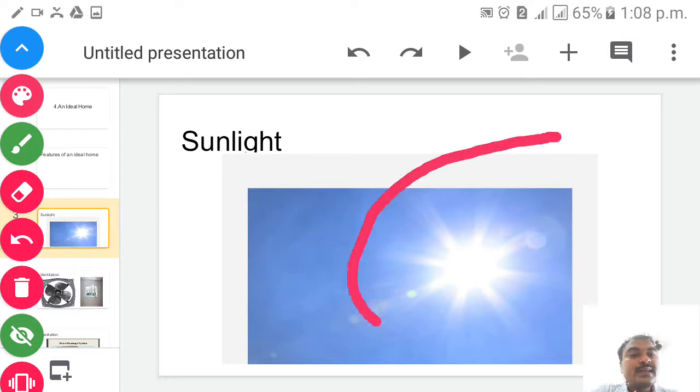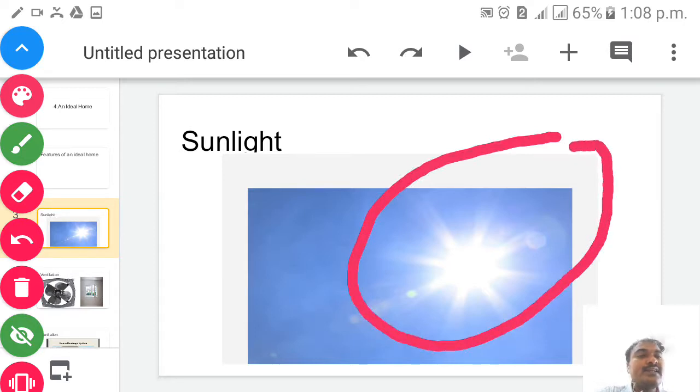So these are the rays of the sun, children. Every day in the morning when we wake up, we have to open the curtains and open the windows so that the rays of the sunlight can come directly onto our floor, isn't it? So what can happen here? It can kill the germs, and the fresh air can enter inside and all the dirty air can go outside. For that reason, children, every day in the morning when we wake up, the most important thing we have to do is remove our curtain and open the window. Why? Because we have to allow the rays of the sunlight to enter our home, children. Okay, children, this is the most important thing, sunlight.